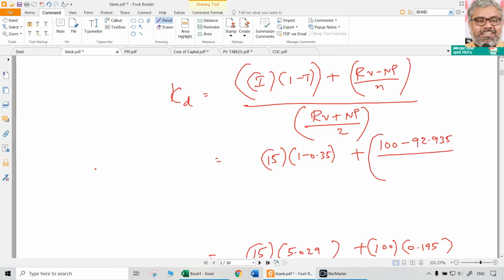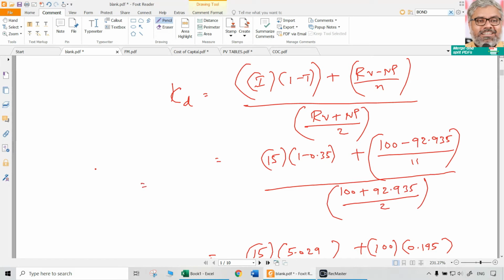Substitute it here. 92.935 divided by 11 years, N, that is whole divided by 100 plus 92.935 divided by 2. Calculate this cost of debt separately one by one.